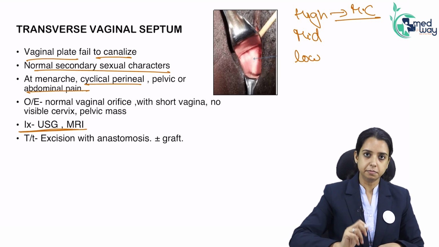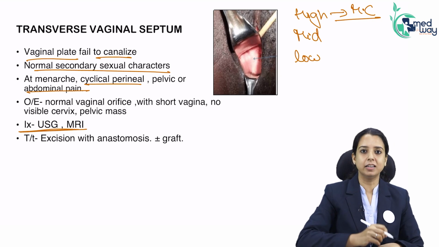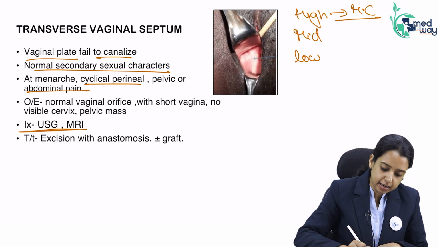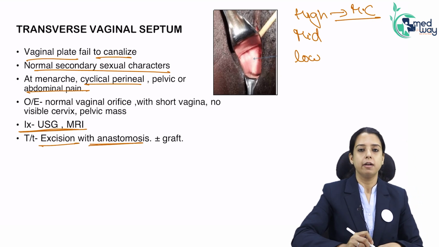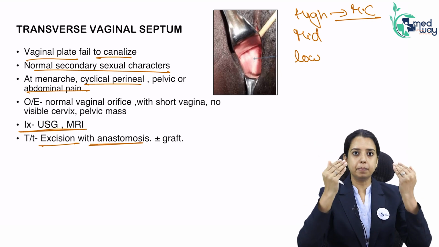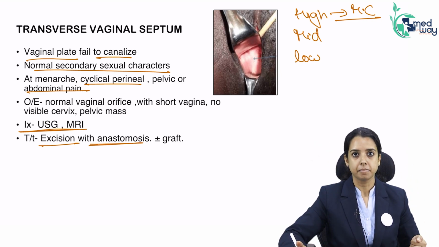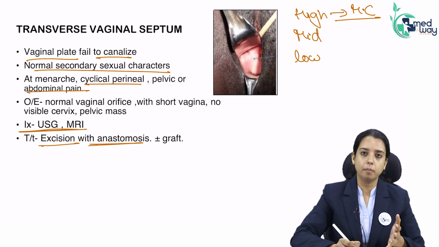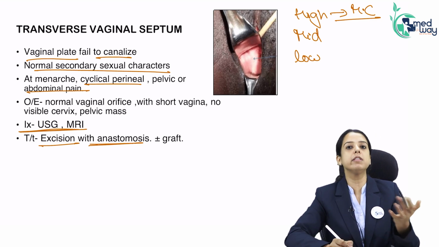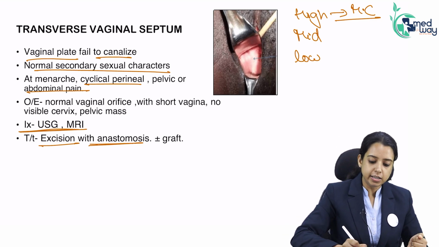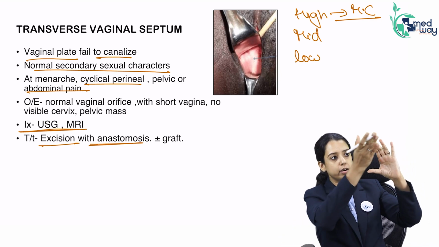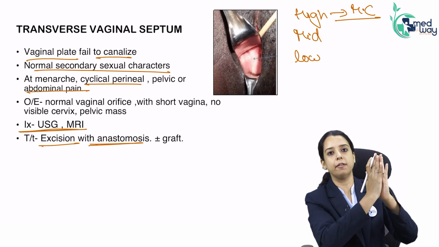Right? What is the treatment? You cannot simply just cut it and the blood will drain. It's thick muscle. So it is not just cutting it. It is basically excision with anastomosis. Whenever you are cutting muscle, you will be creating a big gap. So you have to anastomose the upper and lower segment. Right? So it's a little complicated procedure and that is why it is less common. Imperforate hymen thankfully is more common. So excision with anastomosis and maybe graft. If the septum was thick enough, you are removing the septum, you need to put a graft in there.